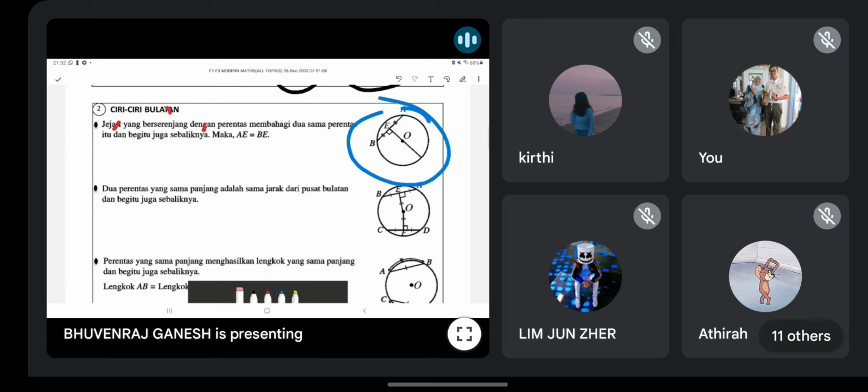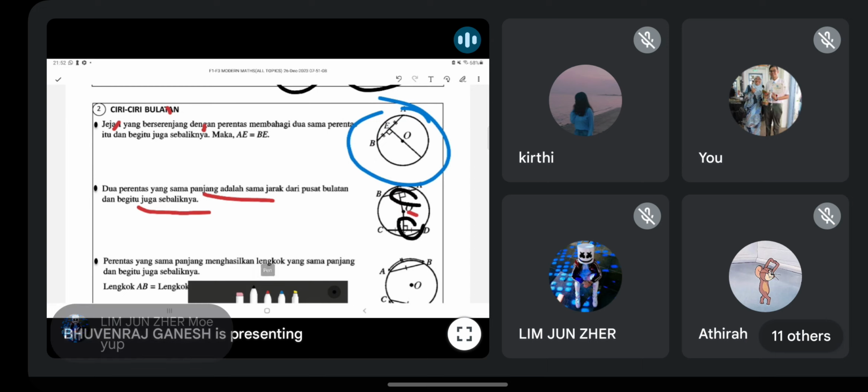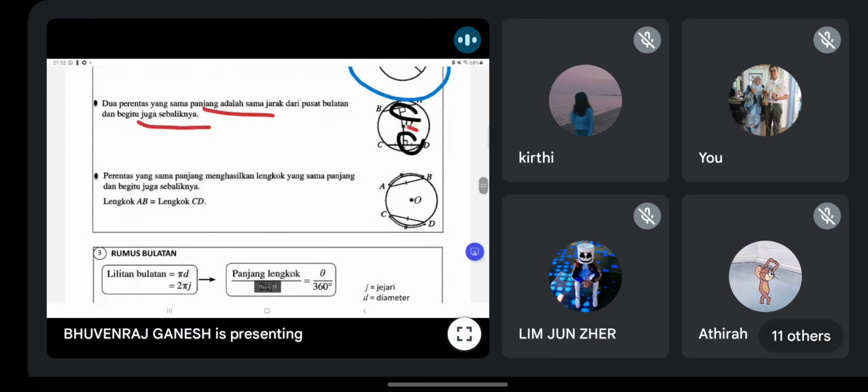Okay, that's why you get this concept. Alright. And then this one also same concept. The chord, if it's the same length, you will notice that these two lengths will be the same. And it must be 90 degree. 90 darjah. You can see over here, 90 degree, 90 degree. Then the length will be the same. Okay, these all are the property you all should know. Mereka boleh uji.